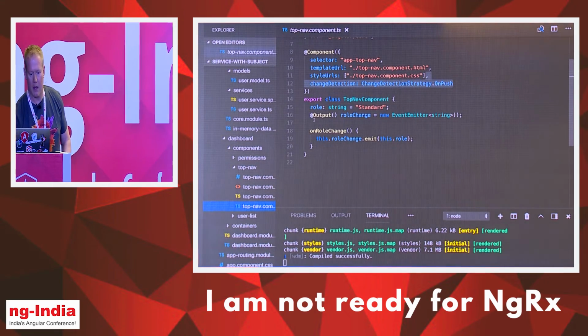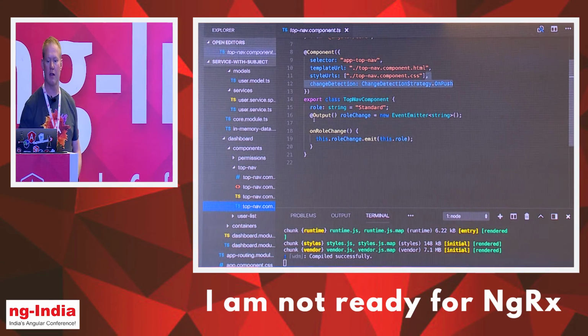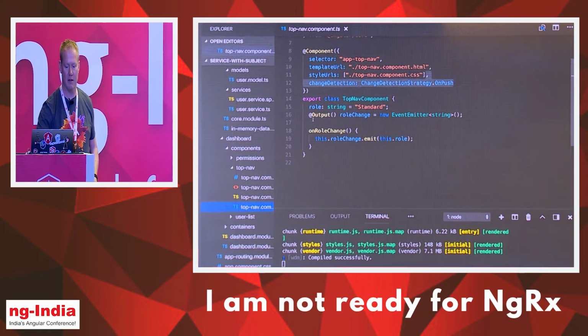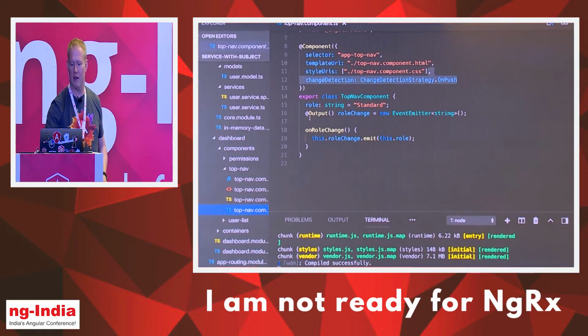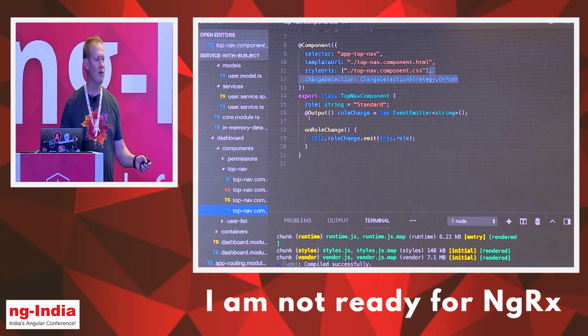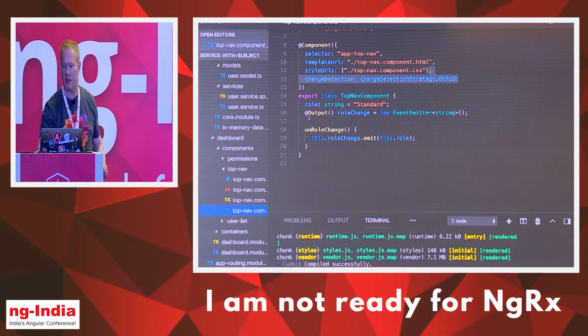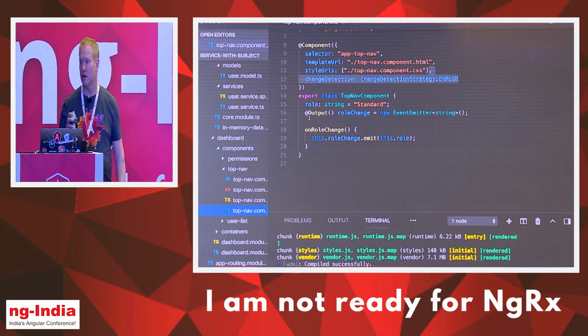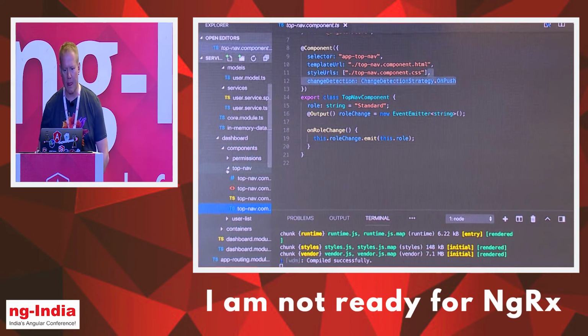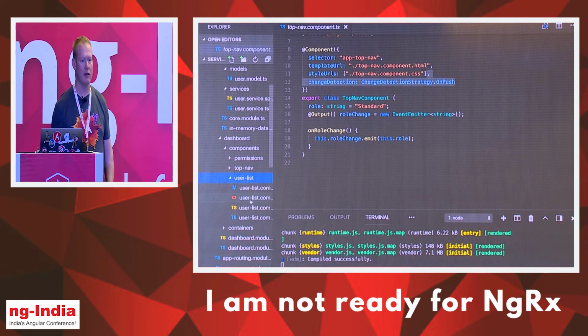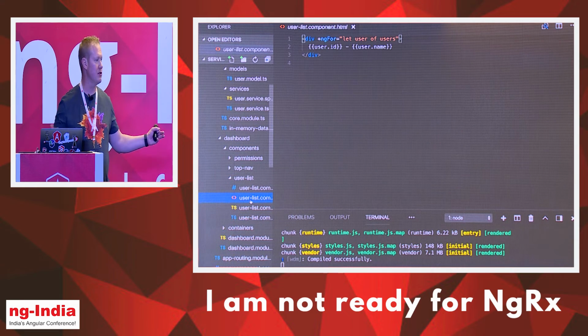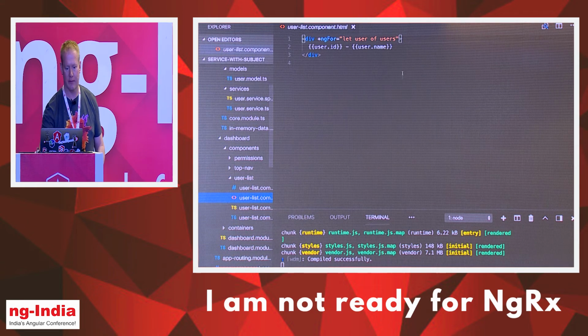Okay. On the user list, same sort of thing. All we're doing is enumerating over this and displaying the ID and the name. And it doesn't know anything about where the data is coming from. It's only receiving it on an input. Again, there's no observables. We're just getting plain user array data down. And notice here, I've got my change detection strategy set to OnPush. So I have a highly performant component that's reusable and can be used in a lot of different situations.